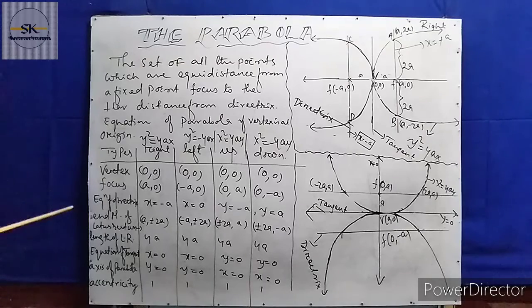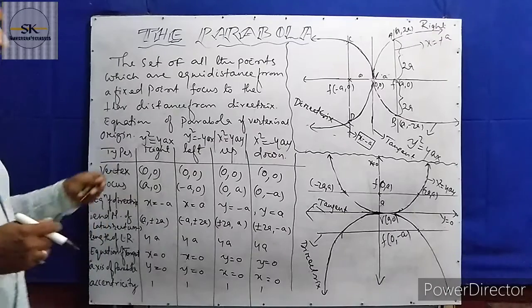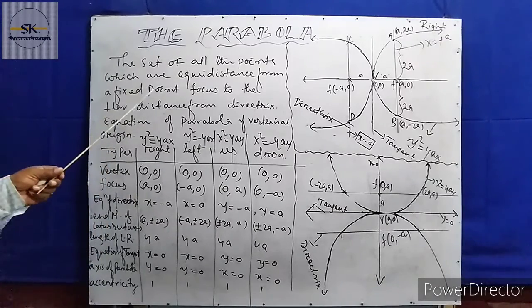Here are some points written. Eccentricity. What do you mean by eccentricity? Here you will get 1, 1, 1, 1, 1. So in all cases the eccentricity is 1. What is the eccentricity? A little later we will discuss this. The definition also we will discuss in detail. There are 4 types of parabolas. In detail we will discuss.